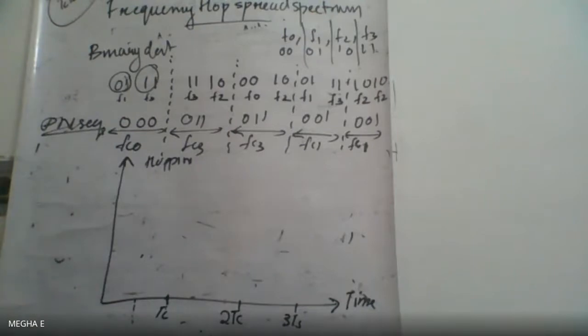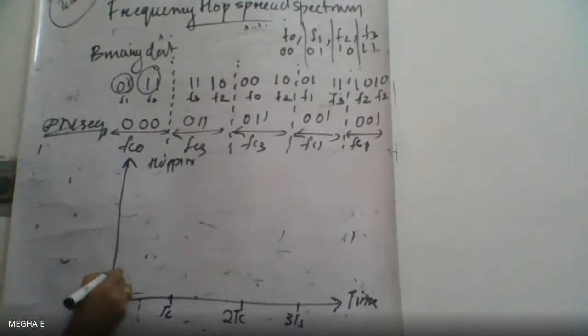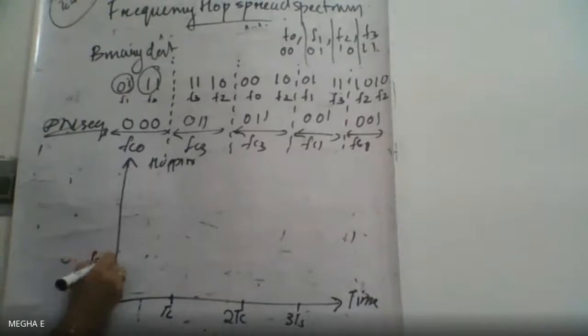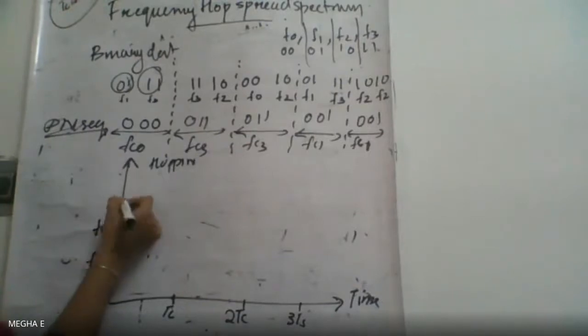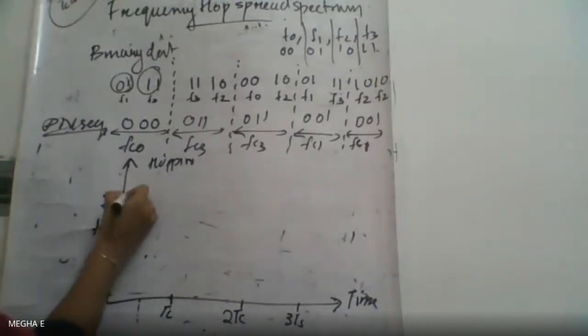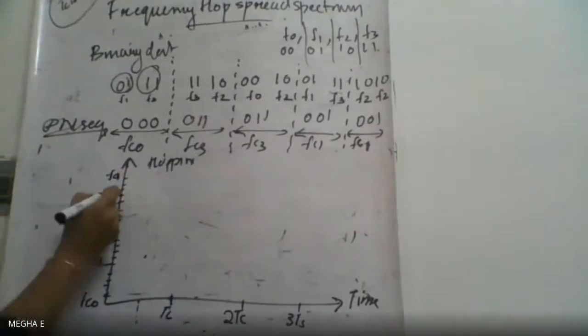And this, let this be our FC0, then in that F0, F1, F2, F3. Now FC1 and F0, F1, F2, F3. FC2, F0, F1, F2, F3. FC3, F0, F1, F2, F3. FC4, it goes like this.